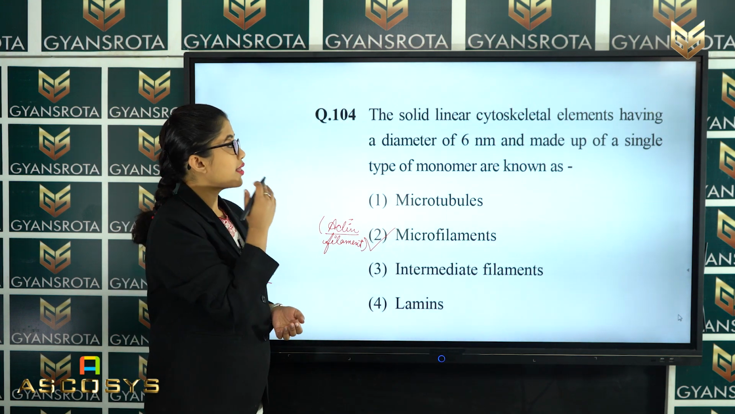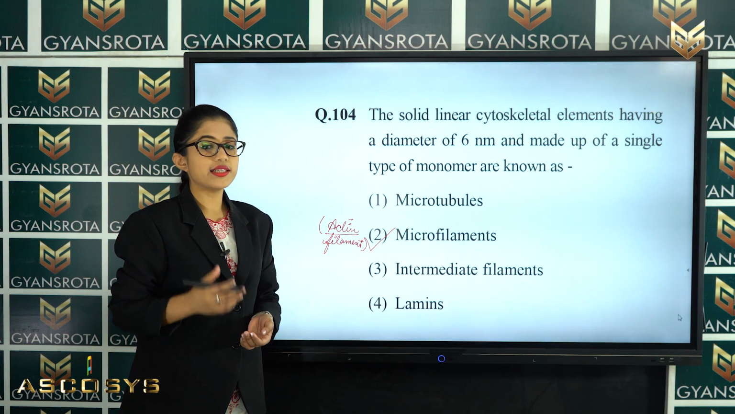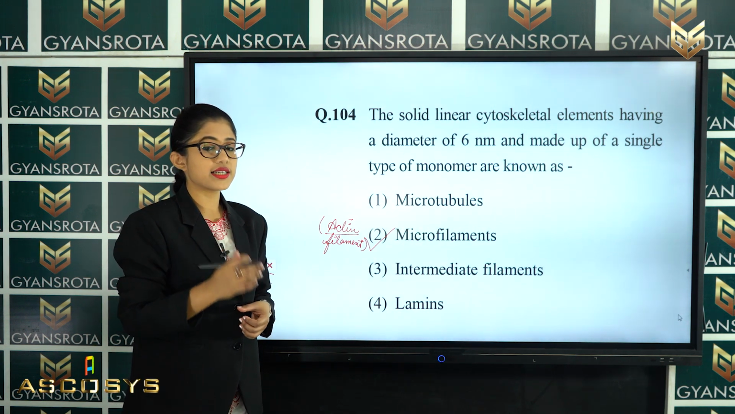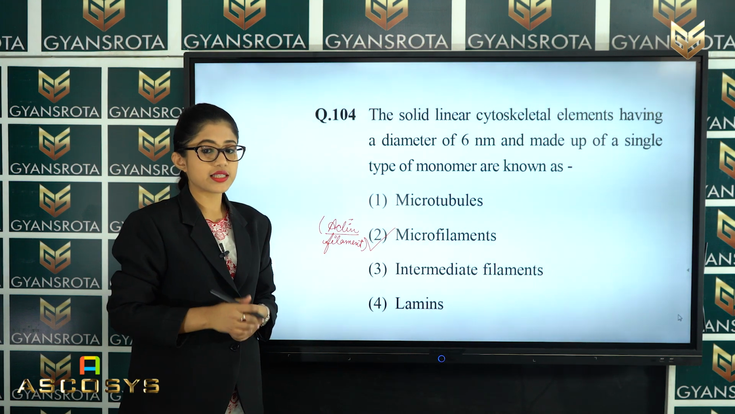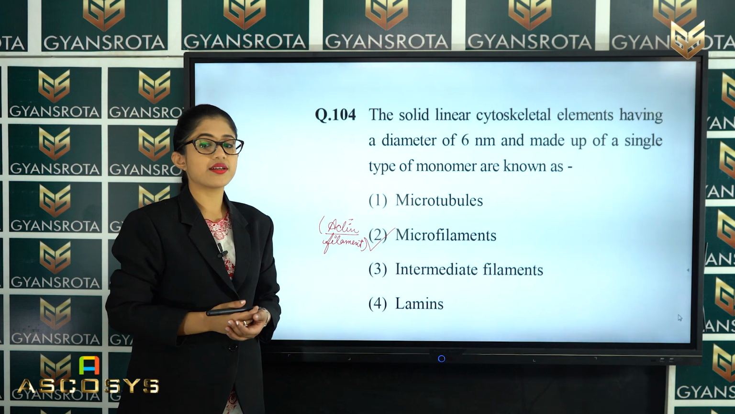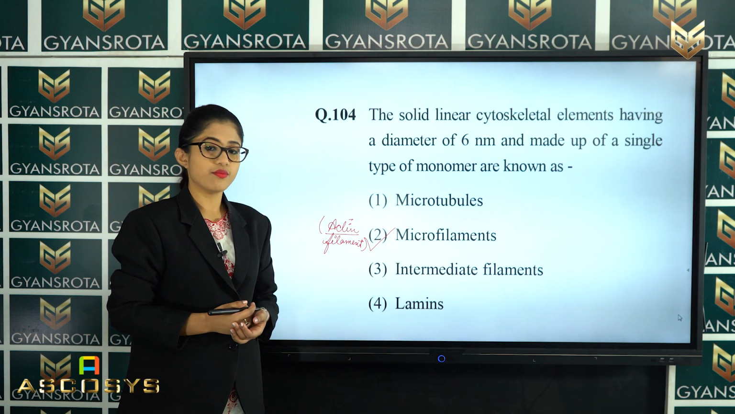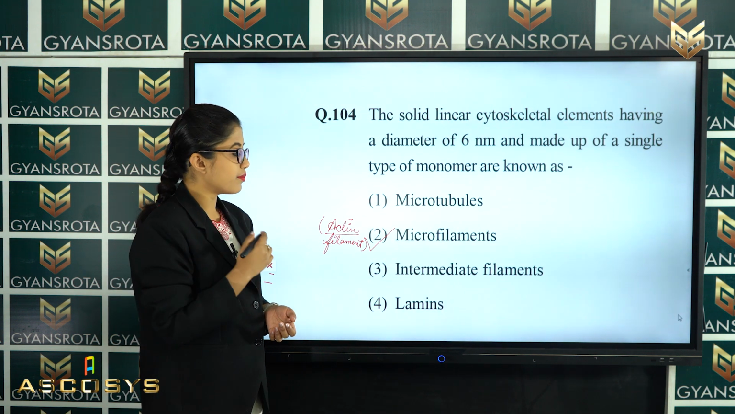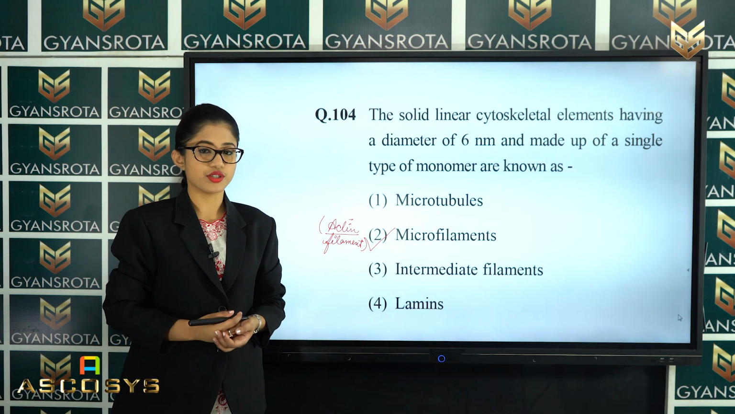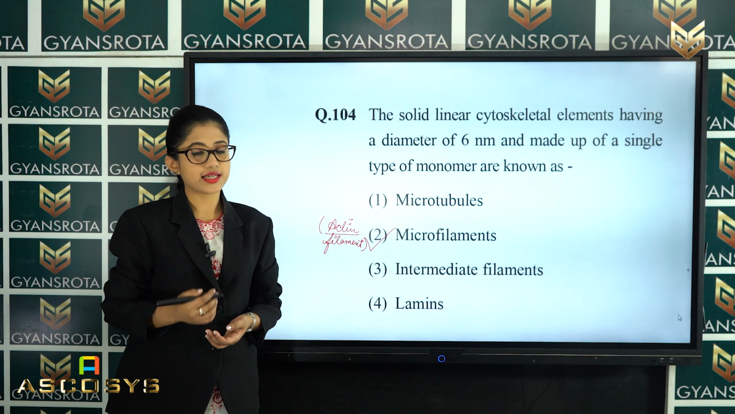So, in the question it has asked about the solid linear cytoskeletal element having a diameter of 6 nanometer, that means the microfilaments have 6 nanometer and they are made up of a single type of monomer, which means option number 2 is the correct answer for this question. Now, let us see the next question.